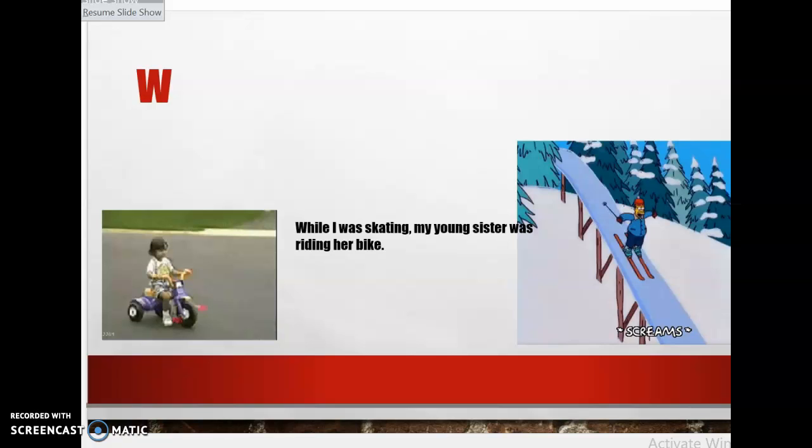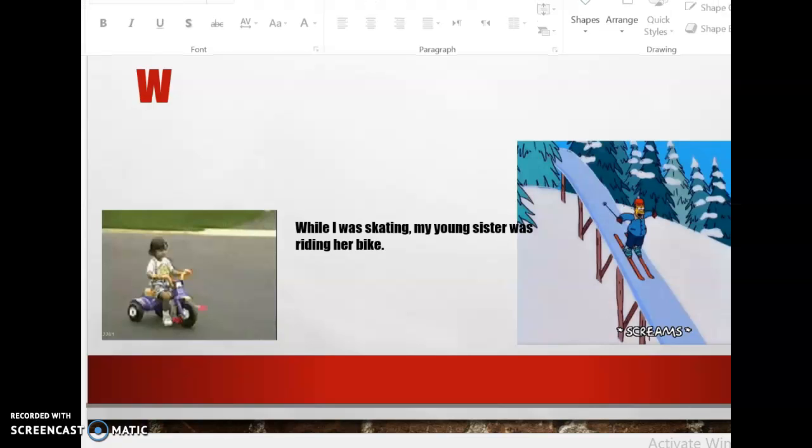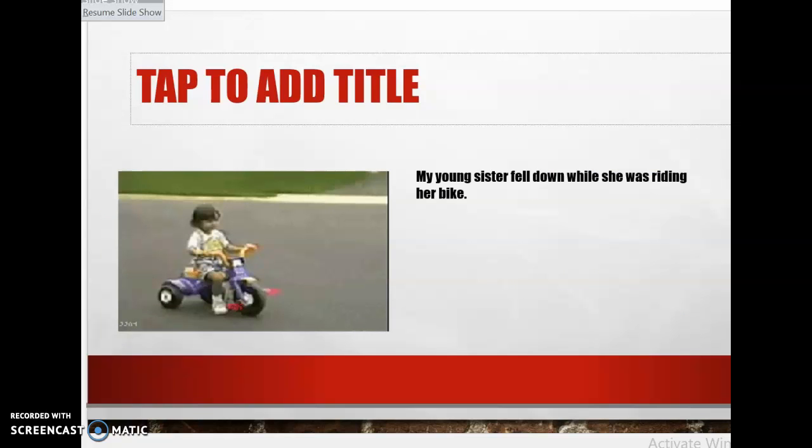If we look at the sentence, I used while in the sentence. When I use while, the verb which is after while should be in past continuous. After while I have skating or skiing, it should be in past continuous. So after while, I use past continuous. The other verb, I have to think about it. If it needs a long time, like riding the bike, I use past continuous. But let me look here. If it needs a short time, like fell down, it doesn't need a long time, I use simple past.